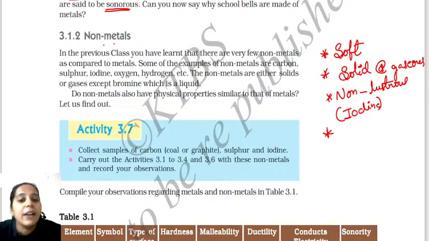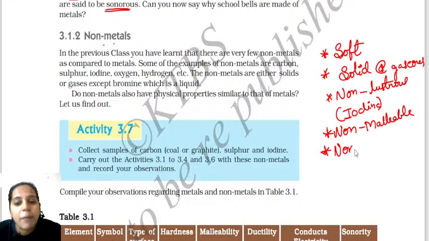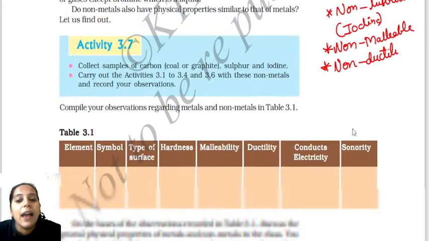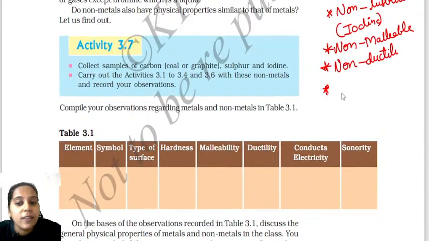Next, when I talk about malleability, non-metals are non-malleable in nature. That means they cannot be drawn into thin sheets. They are non-malleable, and they are also non-ductile in nature. Very important, you have to know. And then they are non-sonorous. That means they do not produce sound.